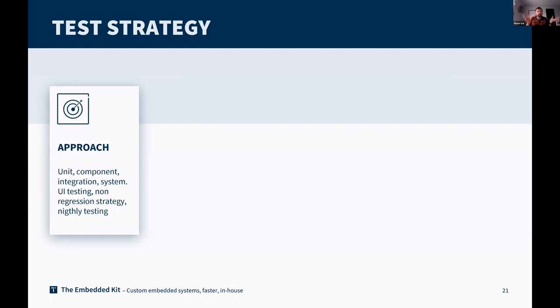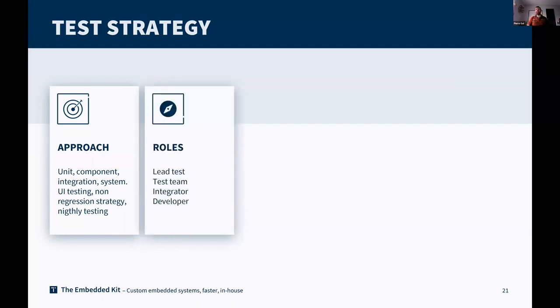So have this idea of building a test strategy by integrating what type of testing approach I want to do, and what I can and what I need. Unit testing, component testing, non-regression is really important. Also ensure you well define the roles of who is in charge of what, because there is always a gap between what the developer thinks the QA team does and what the QA team thinks the developers are doing. So it is important to well define the line between the roles of everybody in this testing strategy. And when we are talking about automated testing, developers always have an important role in this strategy.